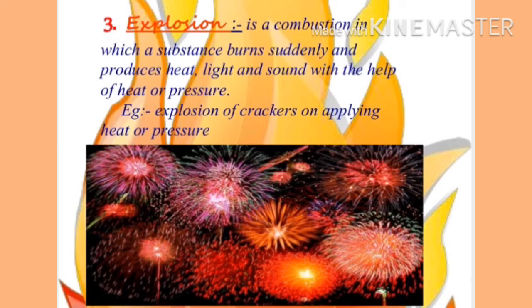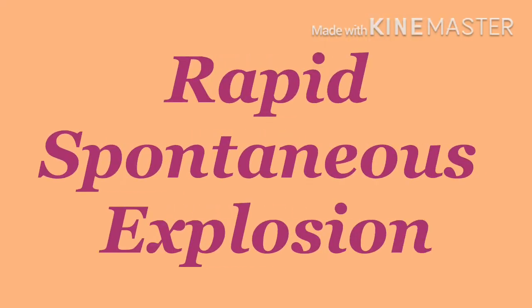And after the burning it liberates a large amount of gas. So burning of a cracker shows the explosion combustion process. So rapid, spontaneous and explosion are the three main types of combustion.